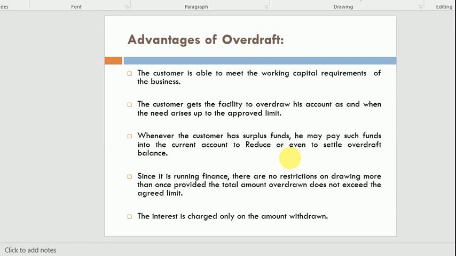Whenever the customer has surplus funds, he or she may pay such funds into the current account to reduce or even to settle the overdraft balance. Like 5 days before, you took a 50,000 overdraft amount. Now you have 20,000, so you deposit 20,000 in your account.